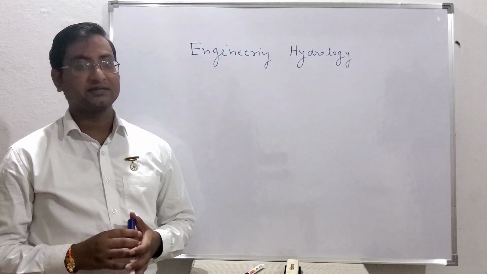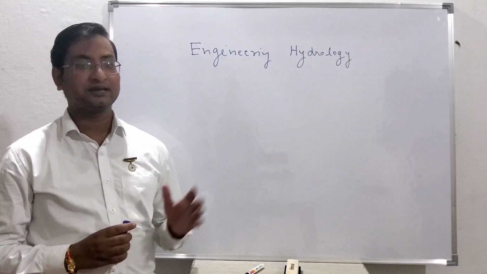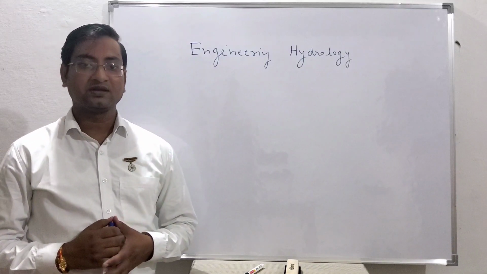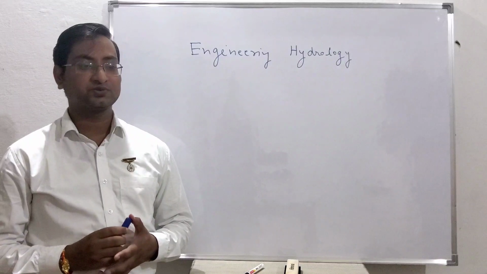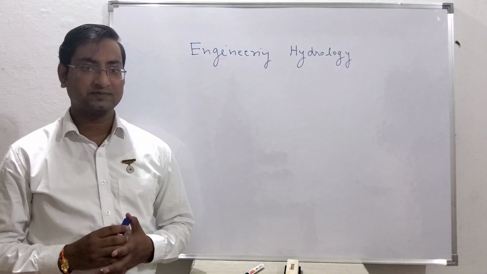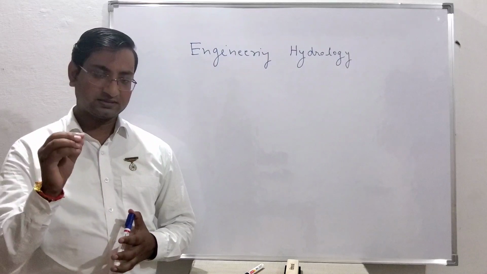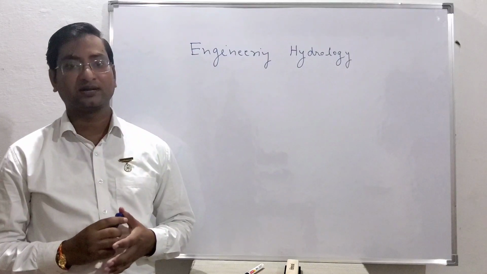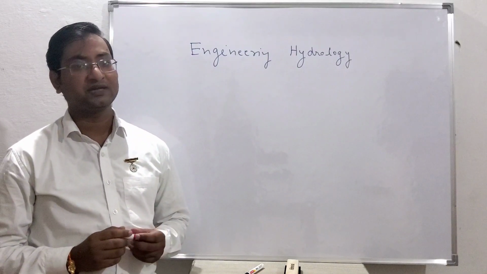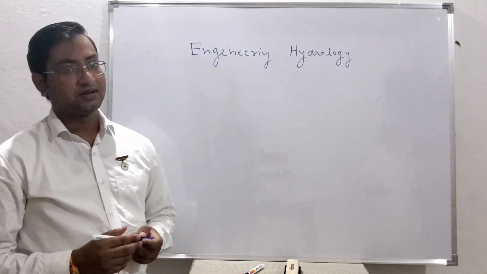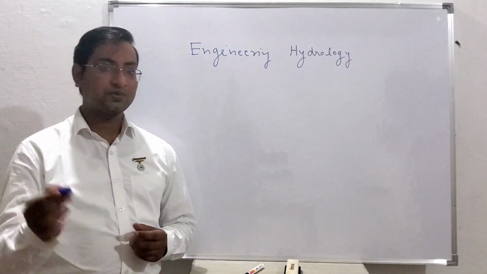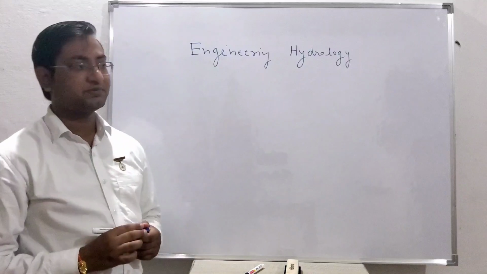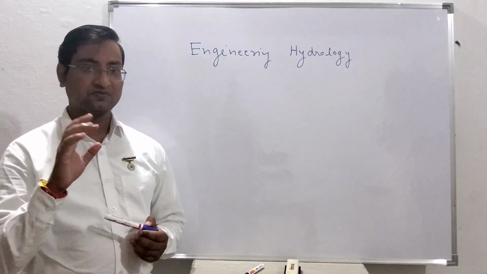Today we will be starting this course, and there are 5 units in this course. The first 2 units are related to surface water hydrology. Unit 3 is related to flood modeling, and units 4 and 5 are related to groundwater hydrology. So overall in this course we will be talking about the concept of hydrology.